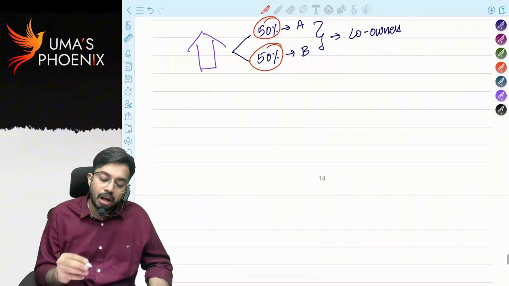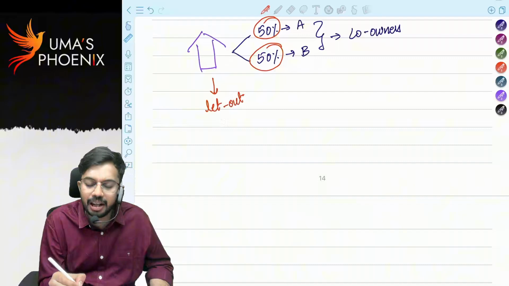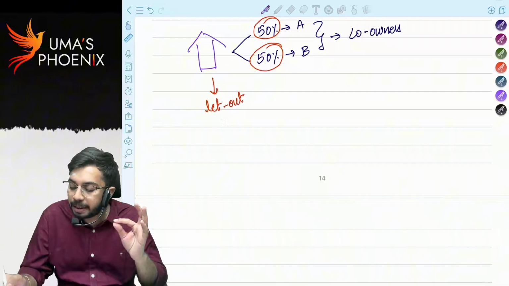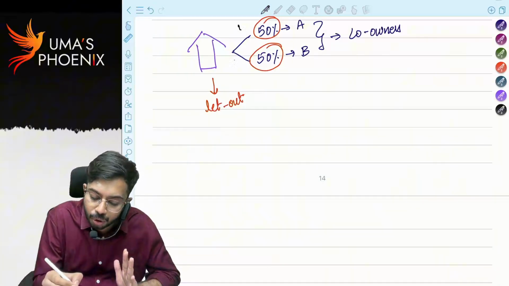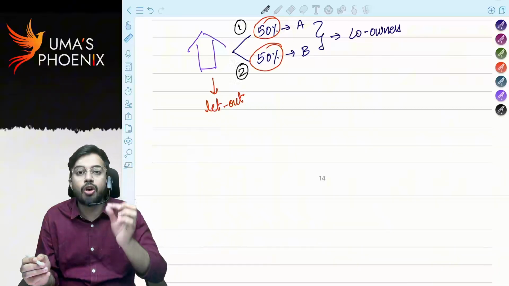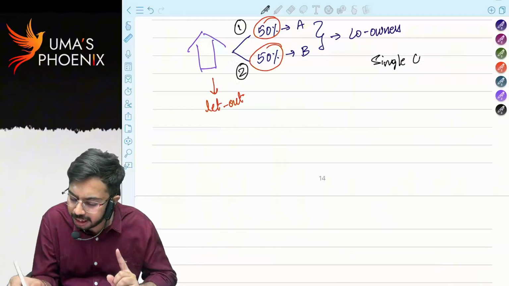Next. House property under co-ownership was let out. Whenever house property under co-ownership is let out, listen carefully. Even though it is owned by two persons, deem it as if the house property is owned by a single owner.